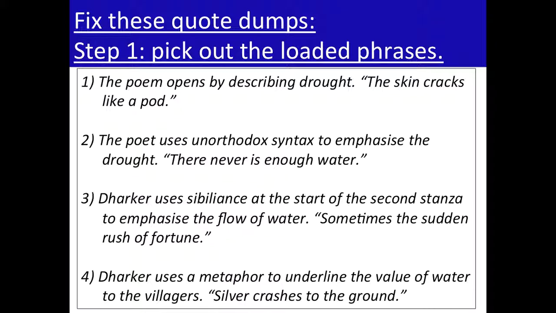The sibilants. Where are the sibilants in this particular line from the poem? Use only the words with the sibilants in at this point, so you're just picking out the words that contain sibilants. The 4th one, a metaphor to underline the value of water to the villagers. Where's the important single word in this that talks about the value of water? So you're trying to, in each of those cases, first of all, pick out the loaded individual words from within these quotations. So pause the video here, see if you can do that.